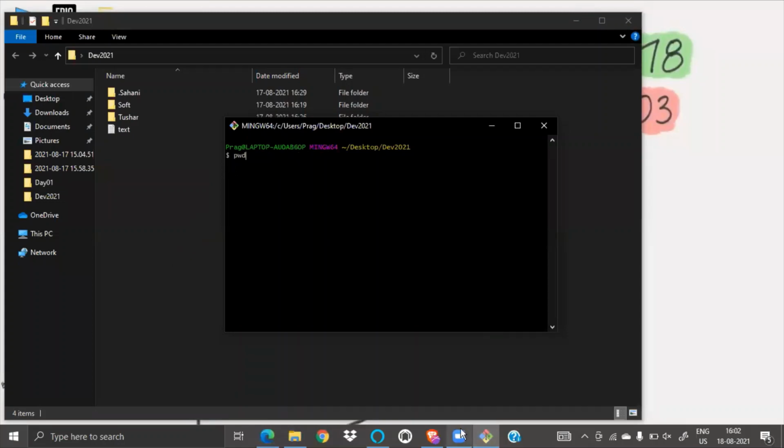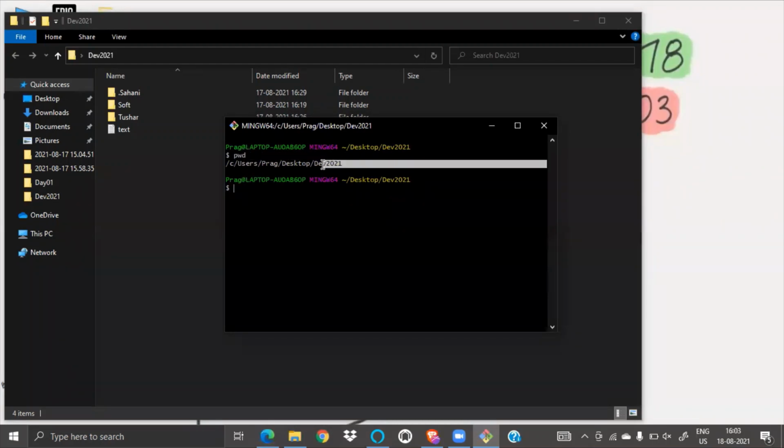What is the use of pwd? What command is this? Okay, someone is helping me. Great, thank you so much, guys. Yes, it is the present working directory. So it is pwd.